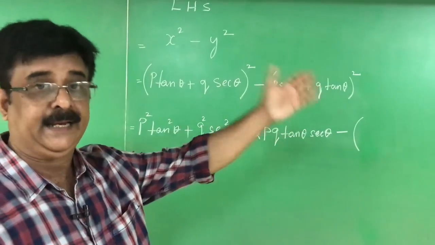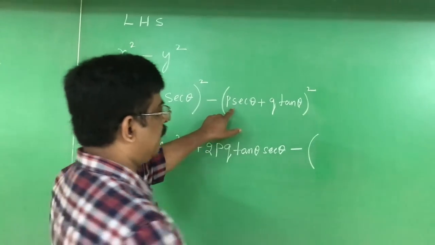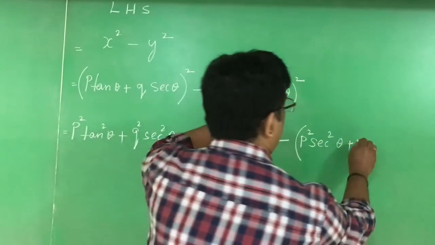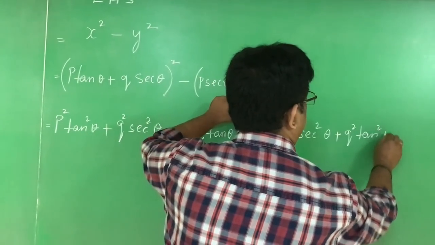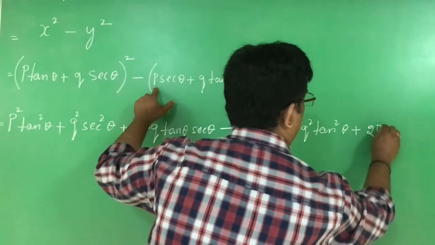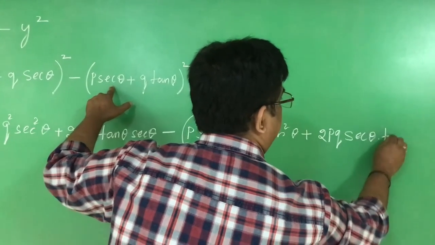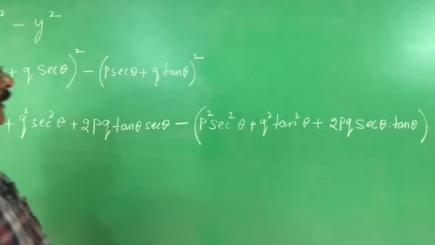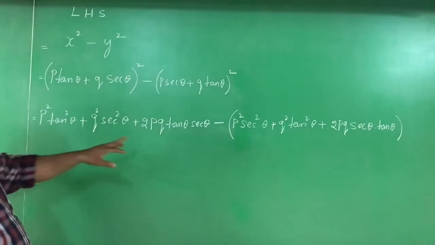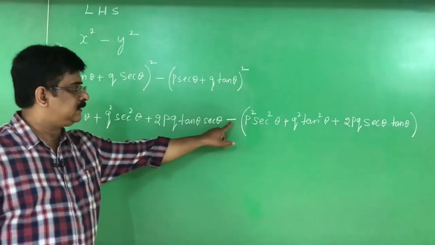Because after that we get a trinomial there. This is also a plus b whole square: p square secant square theta plus q square tan square theta plus 2pq secant theta tan theta. Try to understand, this is a plus b whole square of x, this is a plus b whole square of y. Now next step is I remove this bracket.